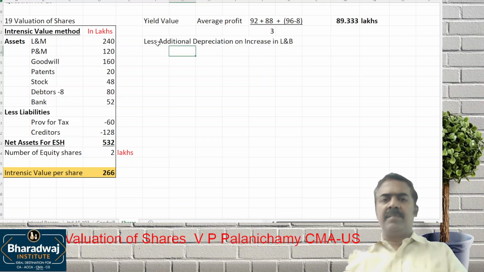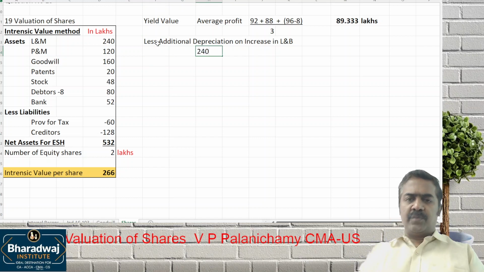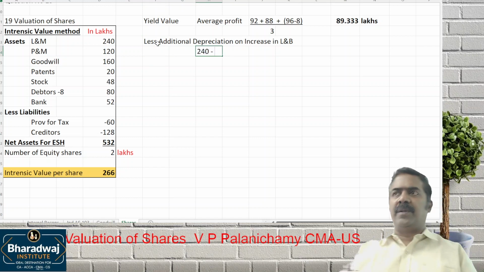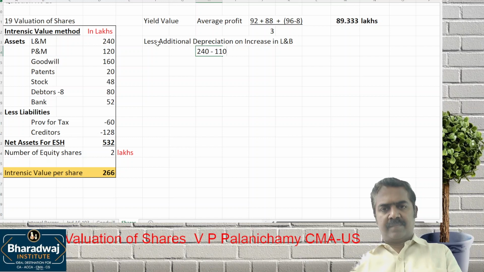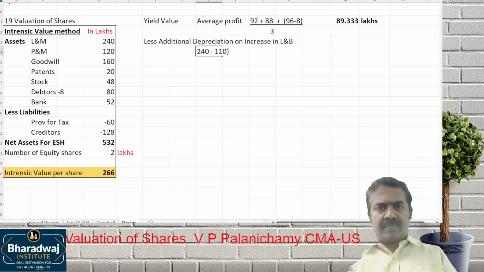Look at the land and buildings value, book value, 240 lakhs minus what is the book value? This into how much percentage?